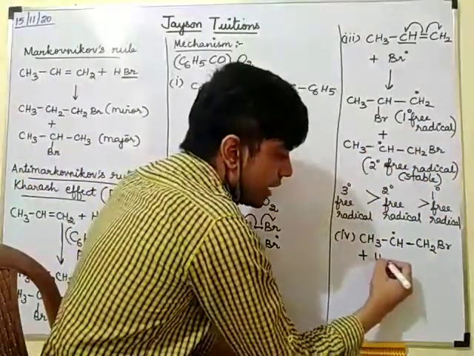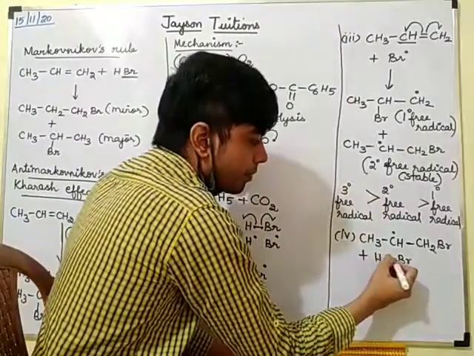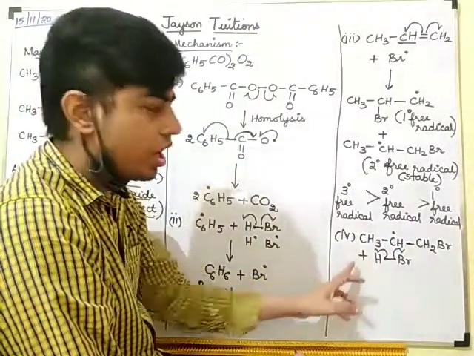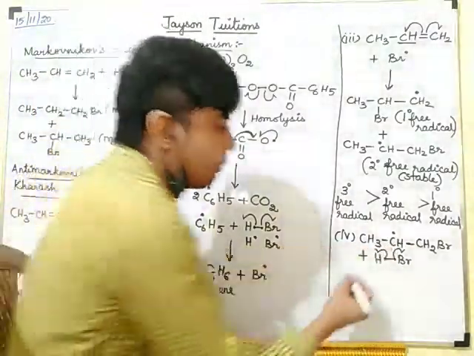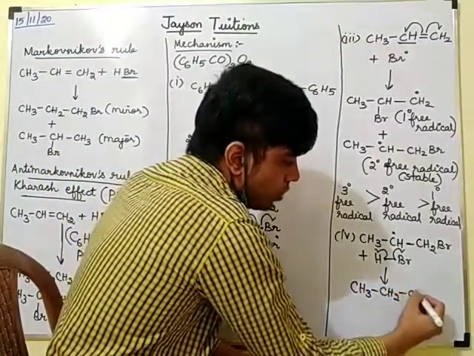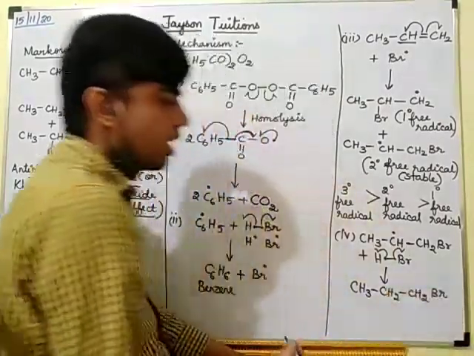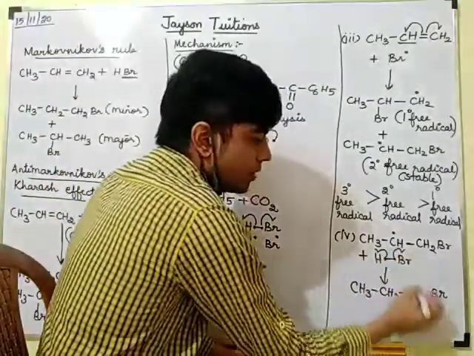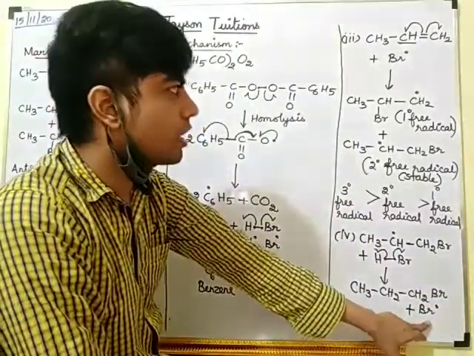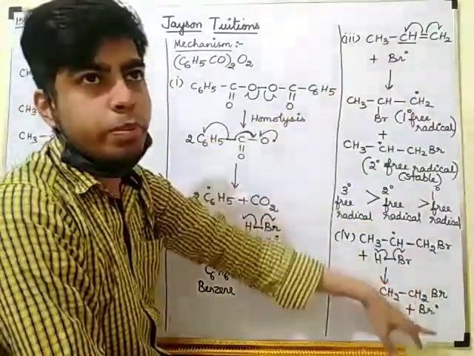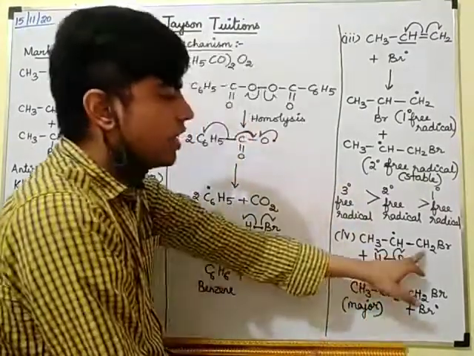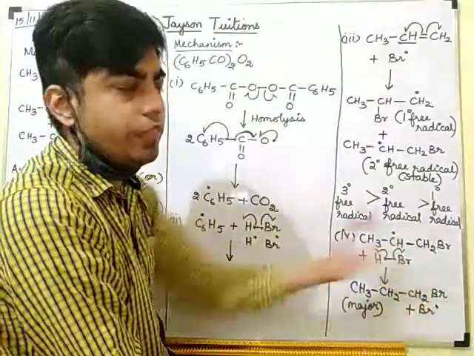So again if it reacts with the HBr, it divides into H dot and Br dot. H dot will come and combine here and I will get CH3 CH2 CH2 Br plus this Br dot left behind. This Br dot will undergo another reaction with another propene. So this will be the major product because this free radical is the stable free radical.